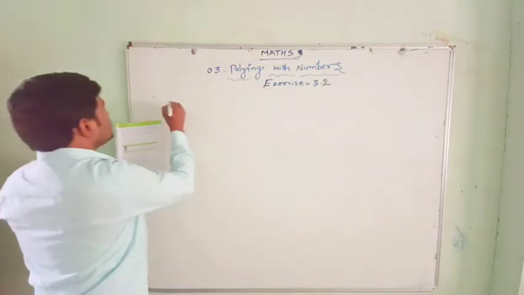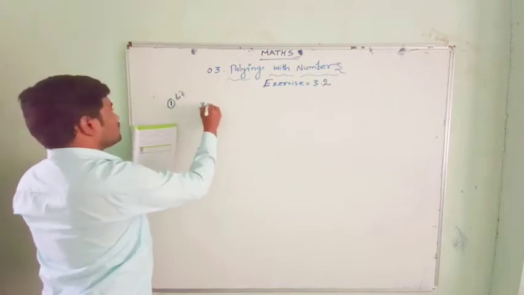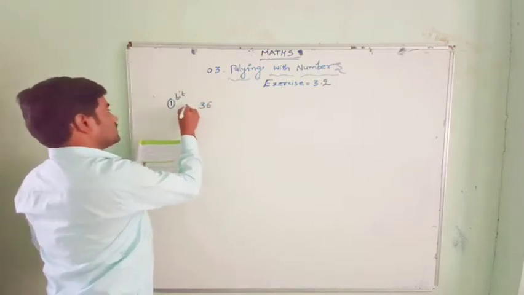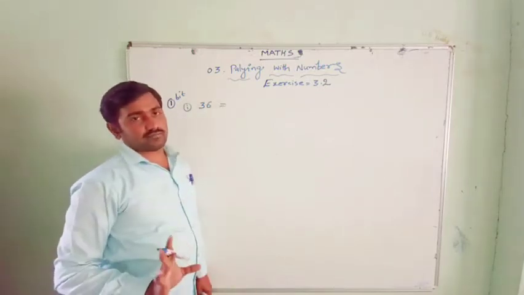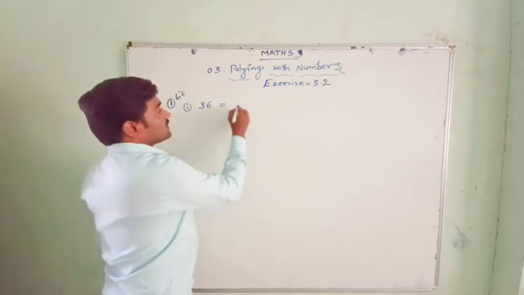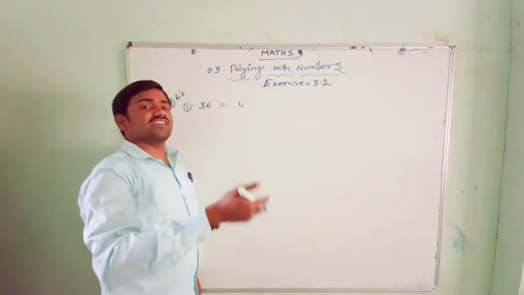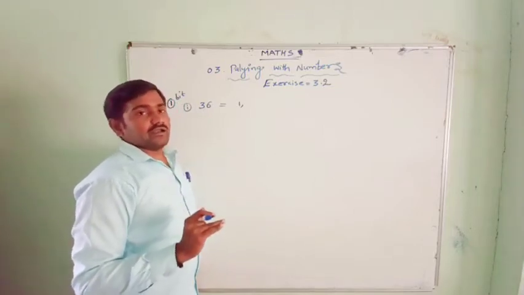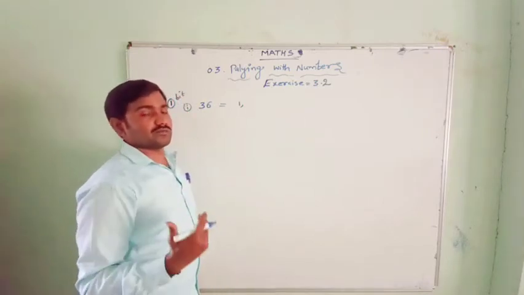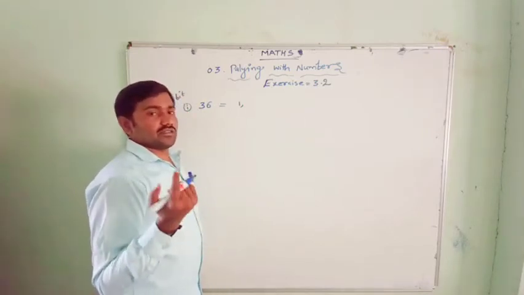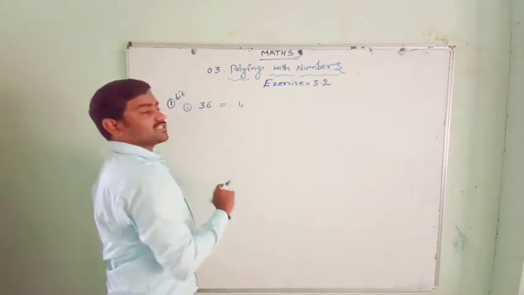Okay, let's see here. First bit, factors of 36. First question, factors of 36. How can we find the factors of 36? A factor is a number which divides the other number exactly without leaving a remainder. I have already made a video on how to find the factors and how to find the multiples. If you did not see that video, I will keep the link in the description. You watch it.